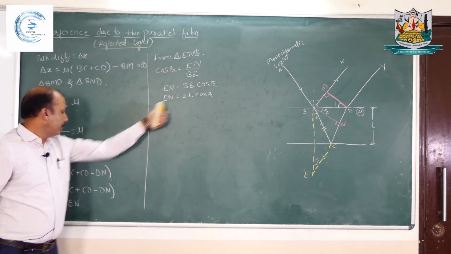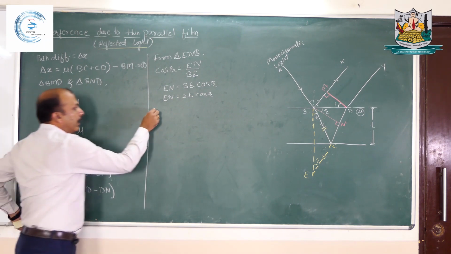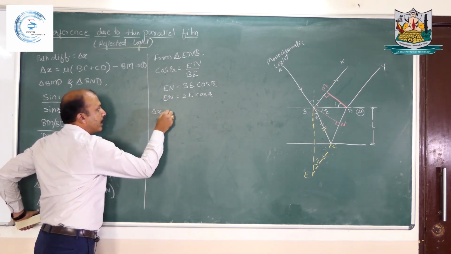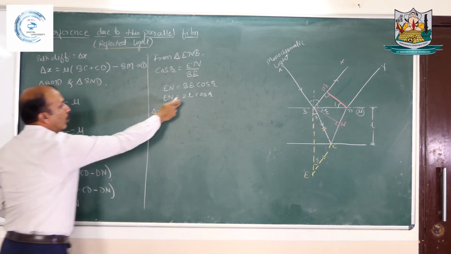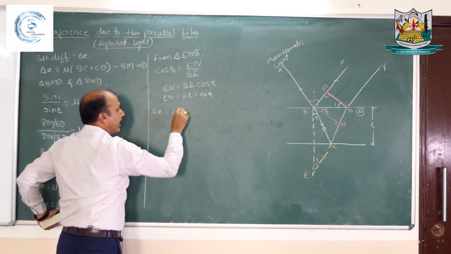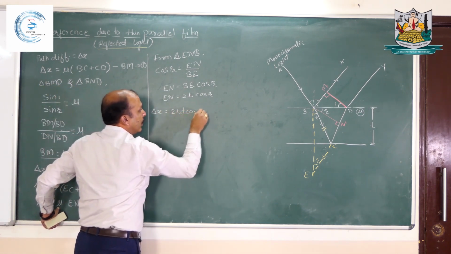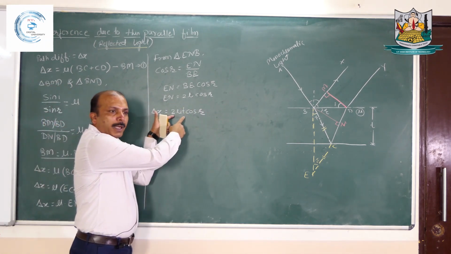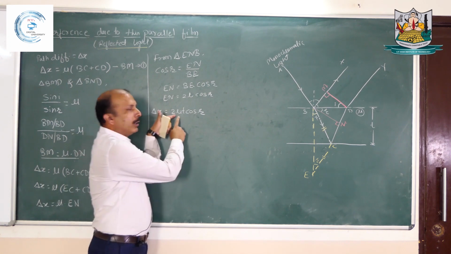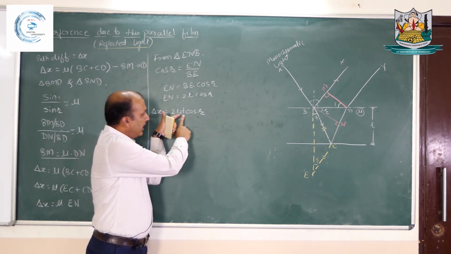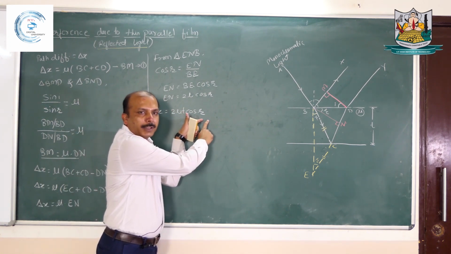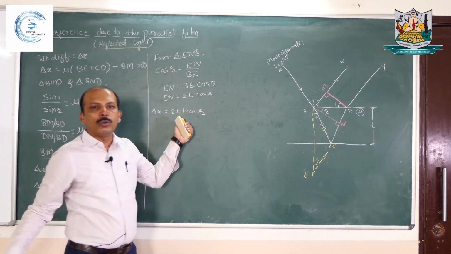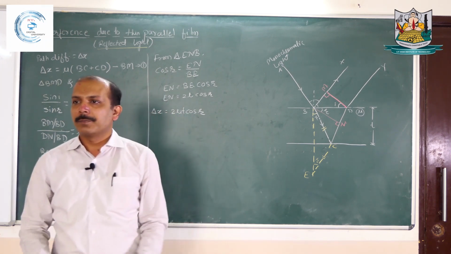So now I will substitute the value of EN in this path difference relation. So delta x now can be written as mu into 2t cos of r. So this can be rearranged as 2 mu t cos of r. Now you can see here all the terms in this path difference are known to us, where mu is the refractive index of the film, t is the thickness of the film, r is the refraction angle. So all the terms are known to us, means we got the path difference.